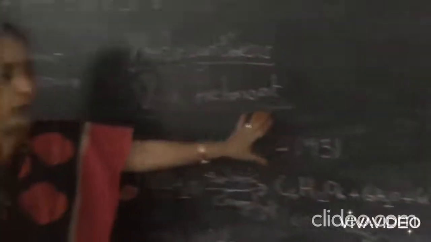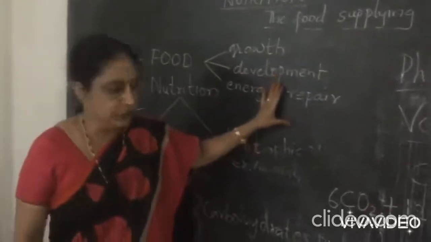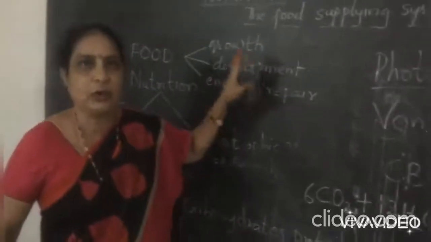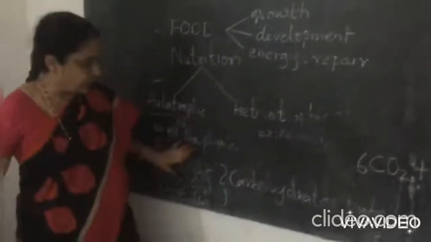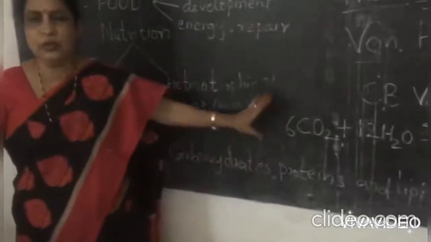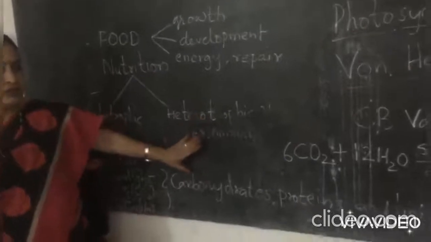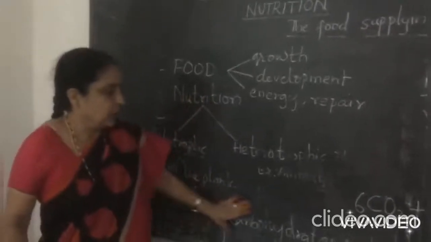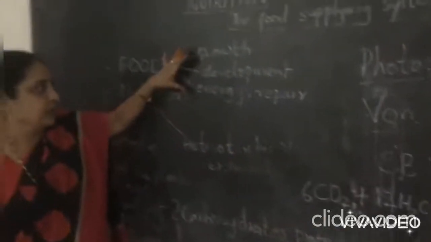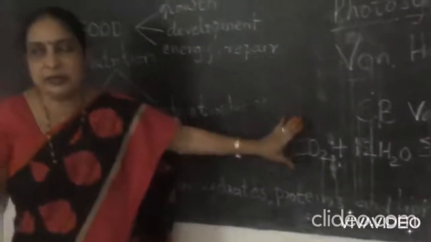By this we know that photosynthesis is not a small simple process, it is a very complex process. When these products are prepared, many intermediary products are also produced, and these are very complex products. And by taking these carbohydrates, proteins and lipids, these heterotrophs generate the energy and they do the